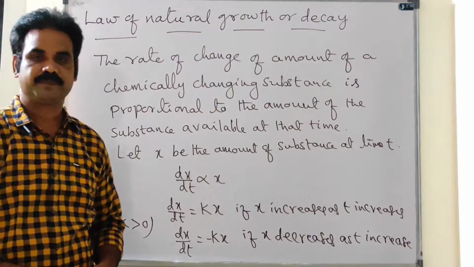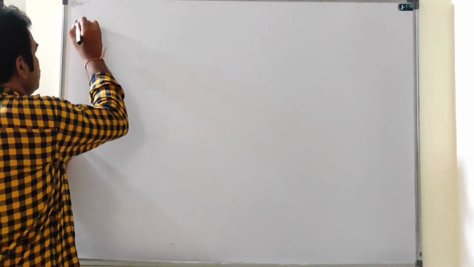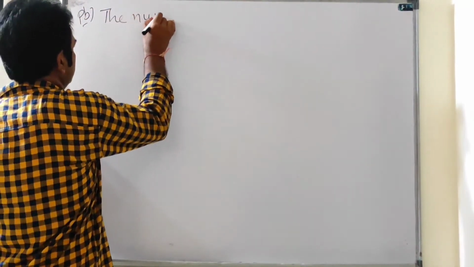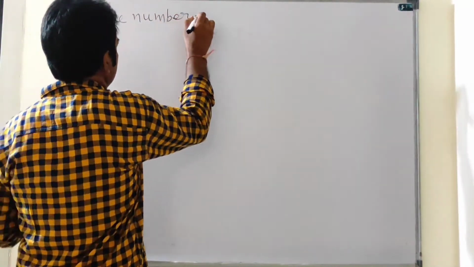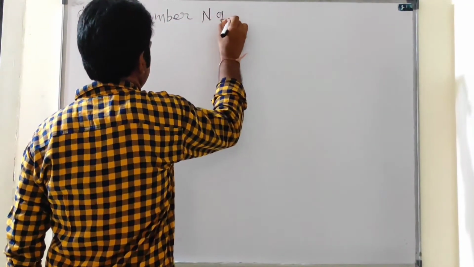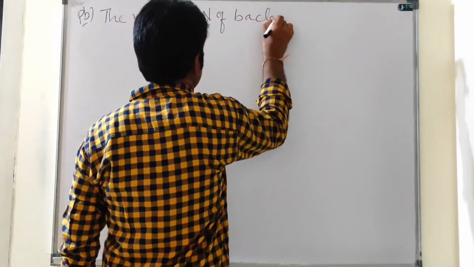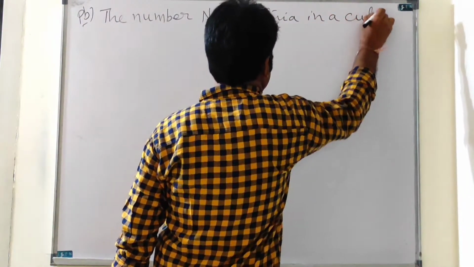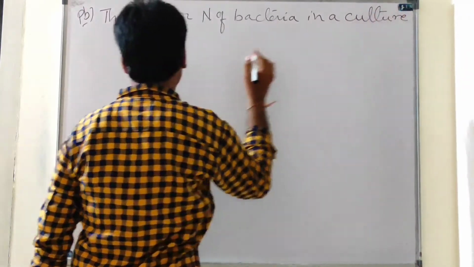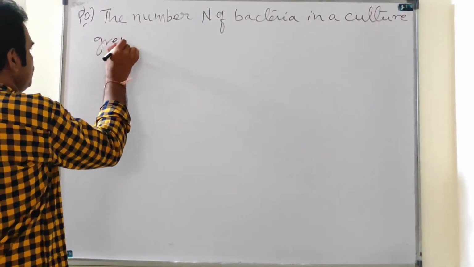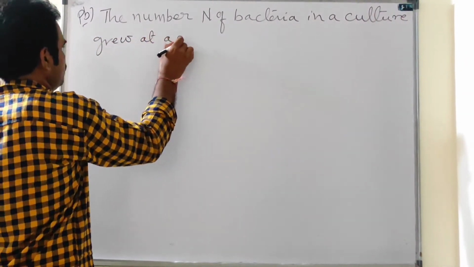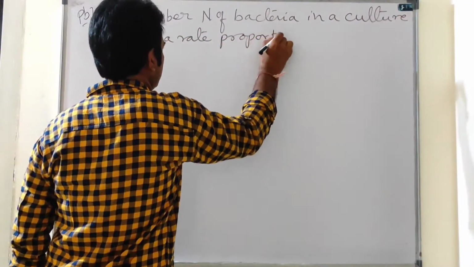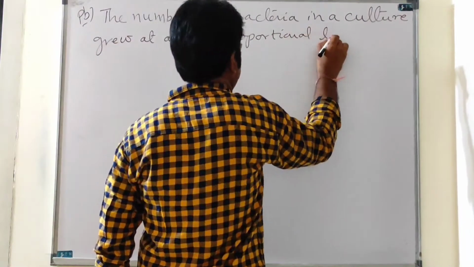Okay, see the problem. The number n of bacteria in a culture grew at a rate proportional to n.